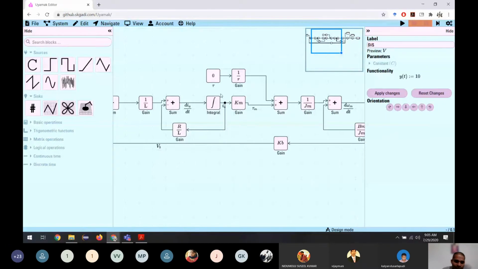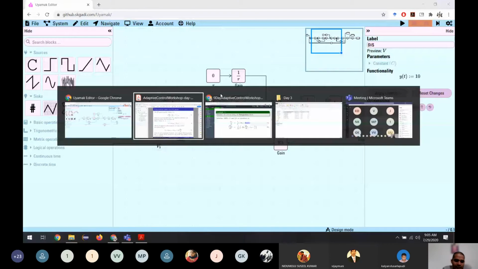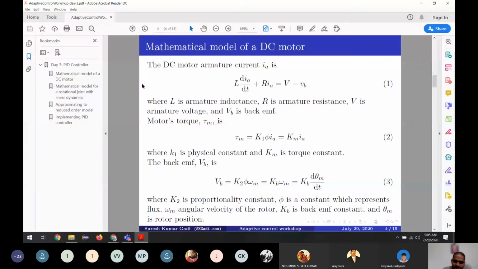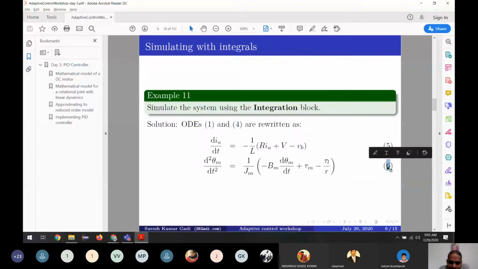For the mechanical system, we're going to use the next differential equation, equation number 6. If you have equation number 6 in mind, we can say we have a double derivative, so we need two integrals.